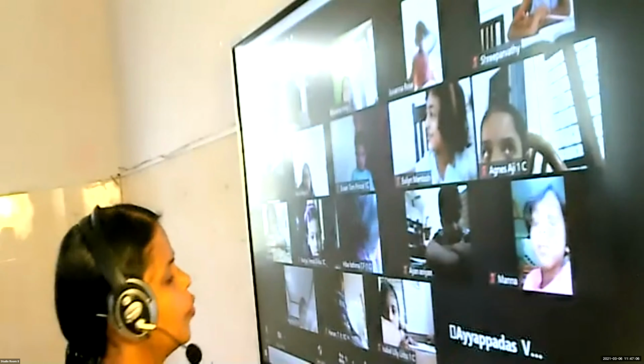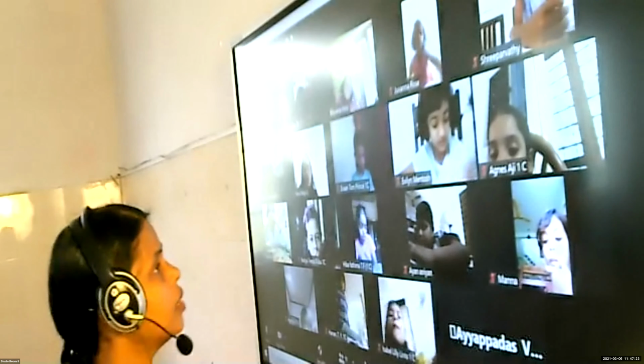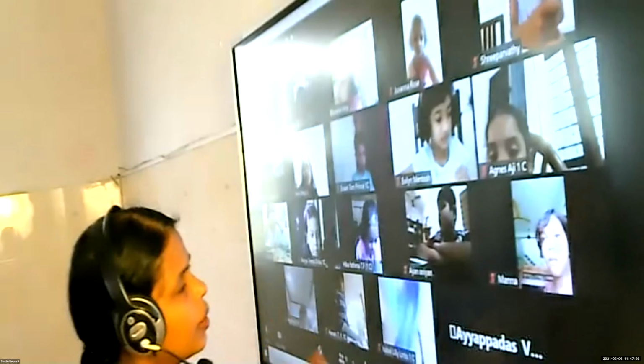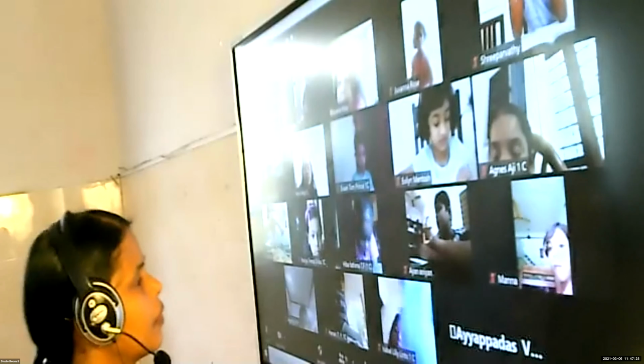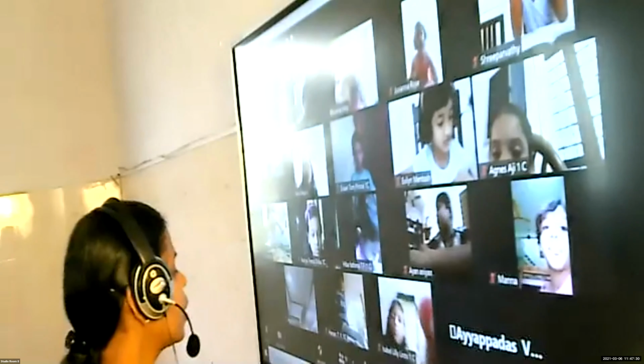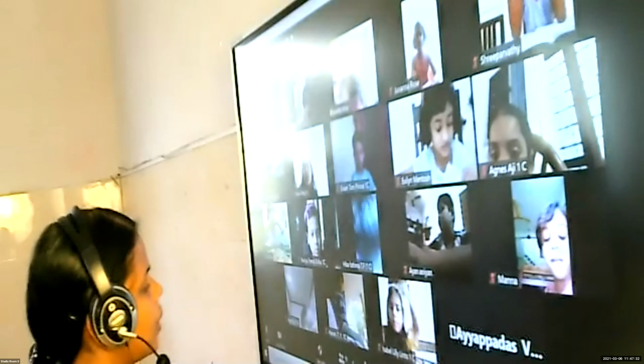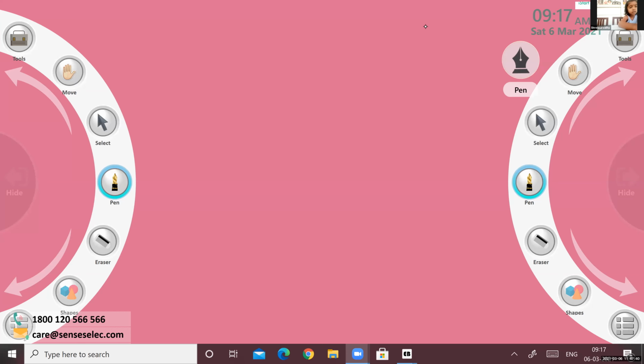Then we discussed how to write the value of a given coin or note in figures and words. In figures, we write first the symbol and then the number, and in words, you write the spelling. Now, all of you ready with the notebook and pencil? Shall we start the next one? So, please take a notebook and pencil. And let us start. Let us find the total amount.